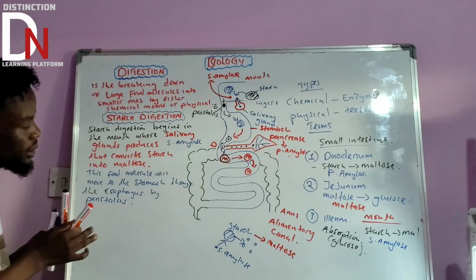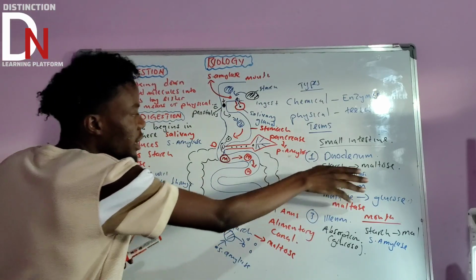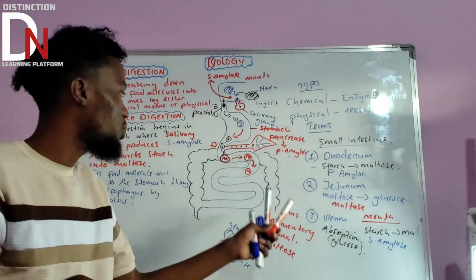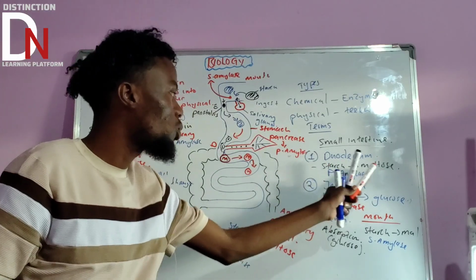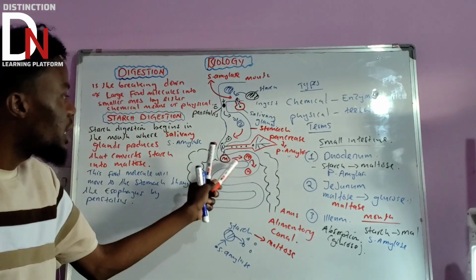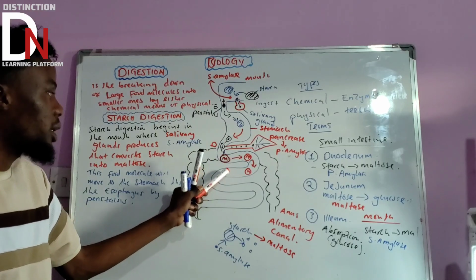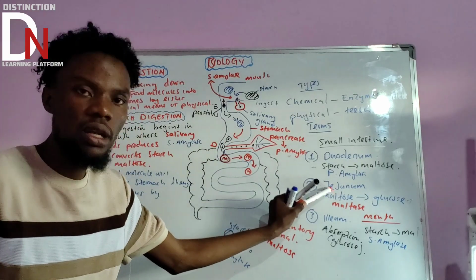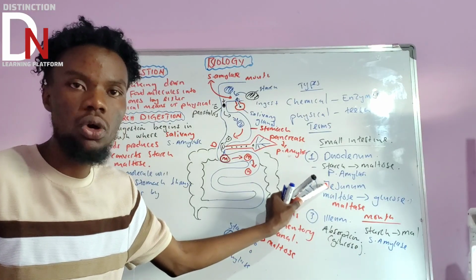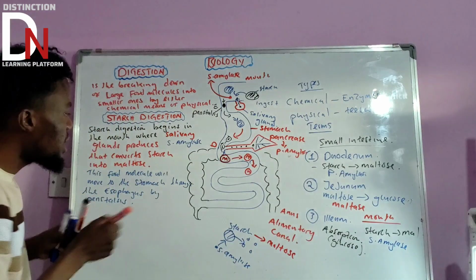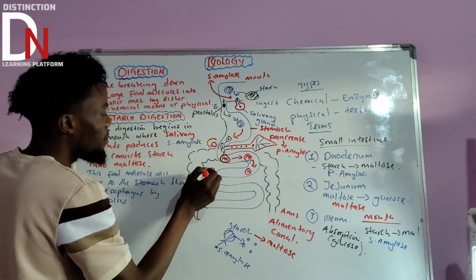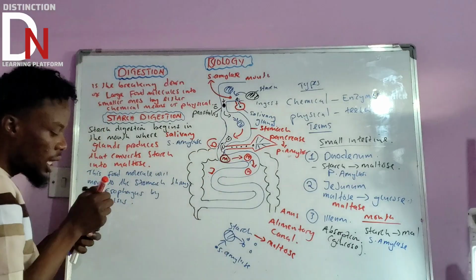Since the work in the duodenum is done, because pancreatic amylase is the one converting starch into maltose, the journey will continue. The moment it reaches a certain part of the small intestine, which we call the jejunum, so now this is the jejunum part. Remember that the first part was the duodenum part, then this is the jejunum part.